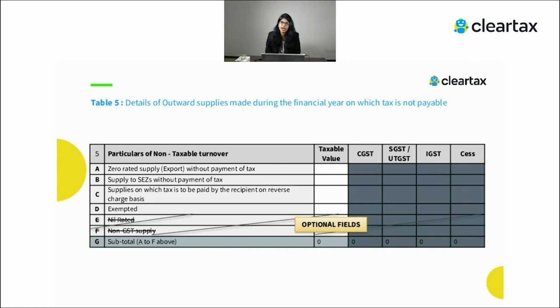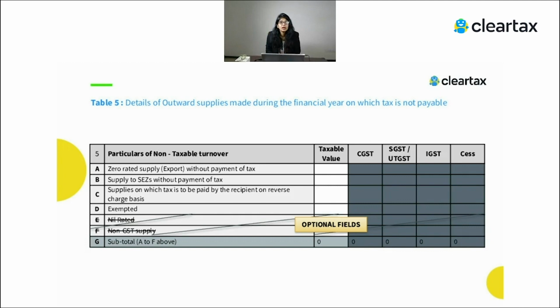Similarly, if you have exempt supplies or the related supply or non-GST supplies, again this needs to be shown over here. Or maybe if you have certain B2B supplies but the taxes need to be paid by the other person under the reverse charge, because in that case that person is going to make the payment to the government and not you. So that again information needs to be shown over here.